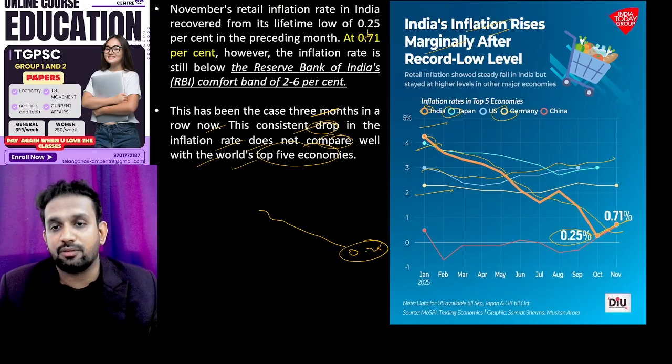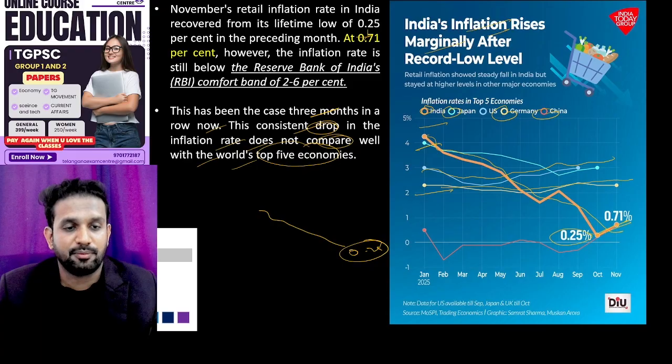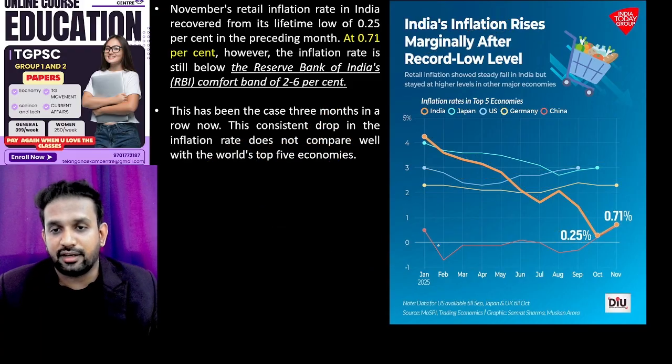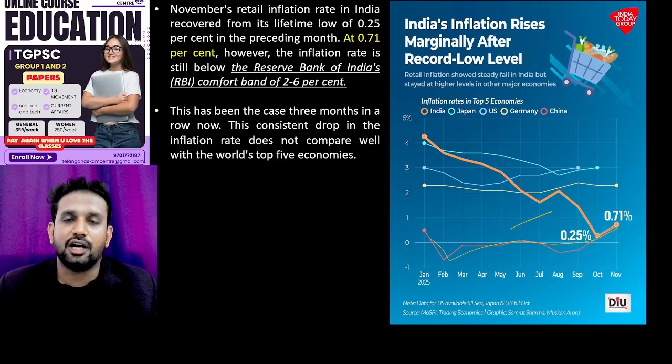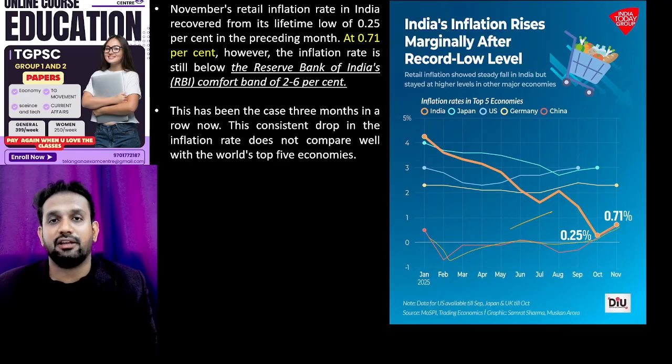Okay, Germany, this yellow line, is also around 2.5%. China, you can see the red line. Okay, China is the red one, so they have gone down, and they're also picking up with us. India and China are in the same loop with regard to lower retail inflation. I hope you have a small understanding with regard to comparative inflation rates.